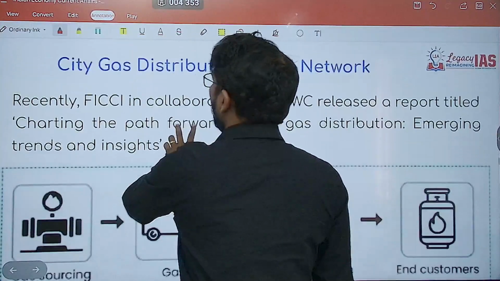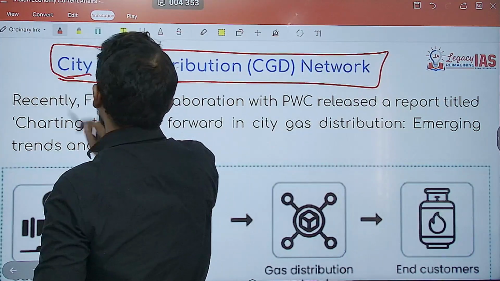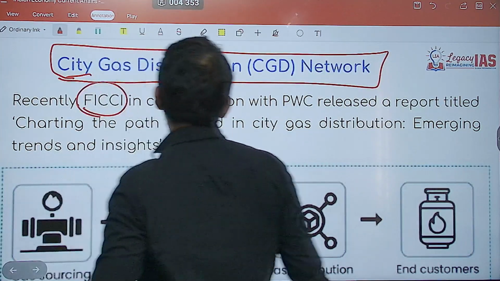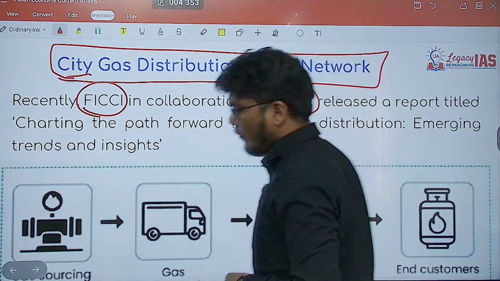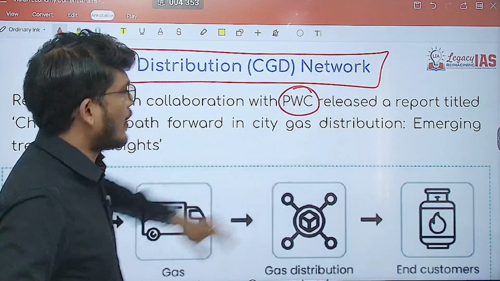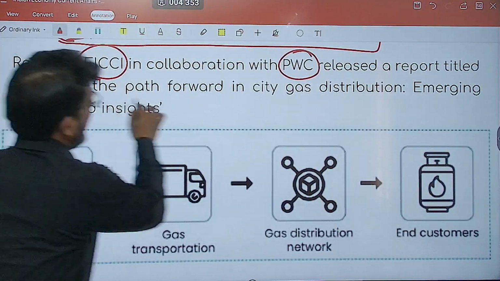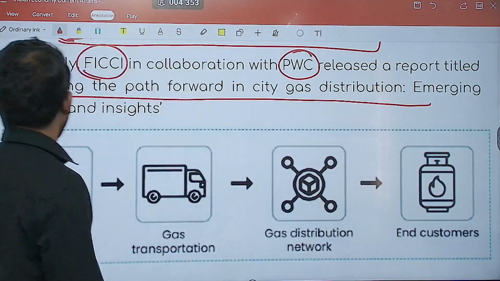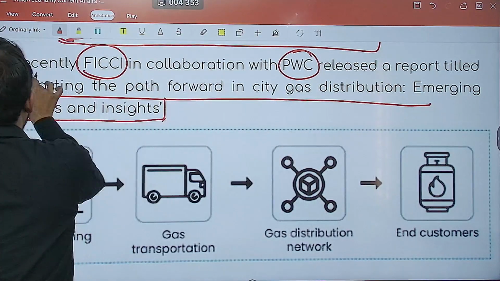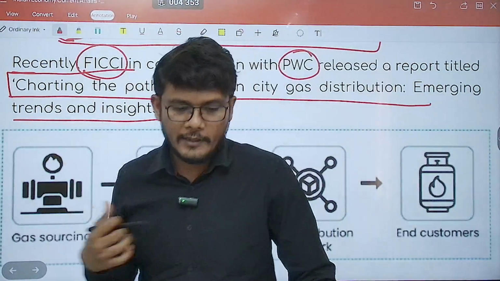Now coming to the city gas distribution network. So what is this all about? FICCI, recently in collaboration with PwC. PwC is a private organization. It released a report that was titled Charting the Path Forward with City Gas Distribution, Emerging Trends and Insights. You have to remember the report's name as well as who brought it out.